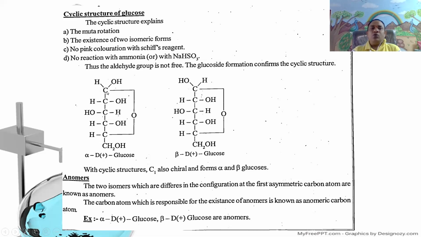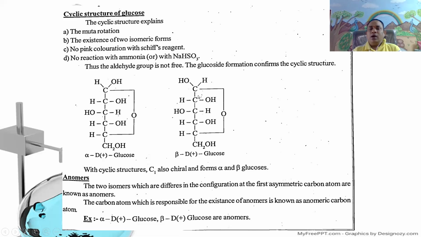In the alpha glucoside, the first carbon, the aldehyde carbon, is an asymmetric carbon containing hydrogen on the left side and the OH group on the right side.